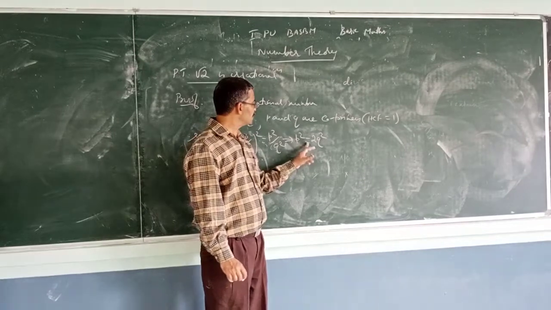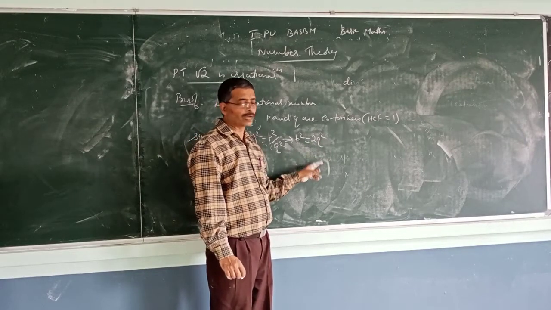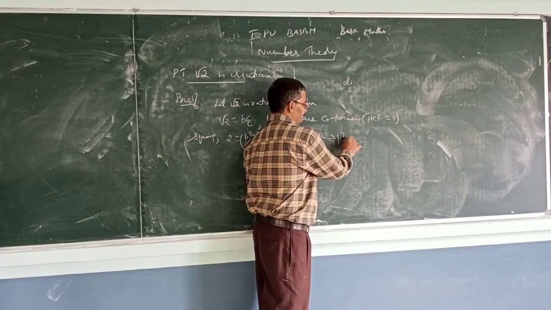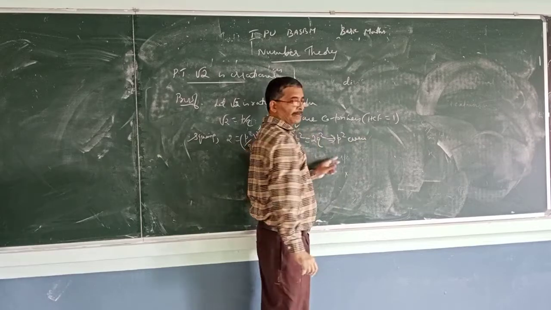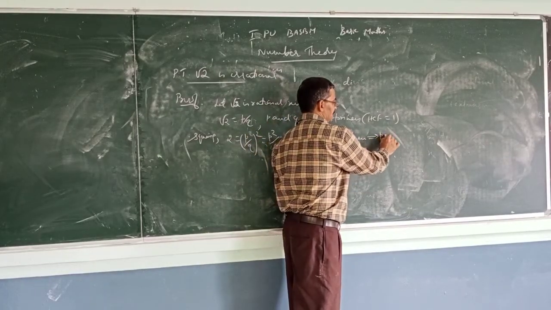So I can say P square equal to 2Q square means P square is even, implies P is even.